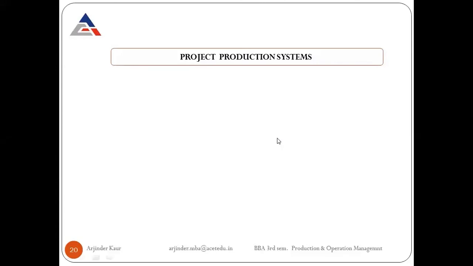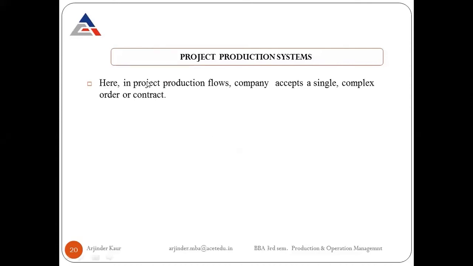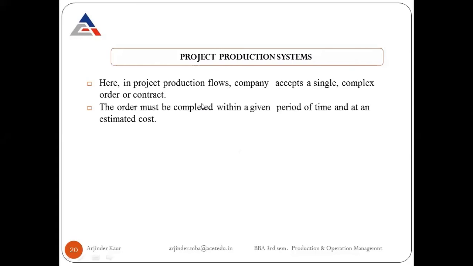The last type of intermittent production system is the project production system. Project production system is such a type of production system wherein a large time-bound activity has to be undertaken. So in project production flows, the company accepts a single complex order or contract. The order must be completed within a given period of time and at an estimated cost. The examples of project production systems include road building, construction of dams, etc.